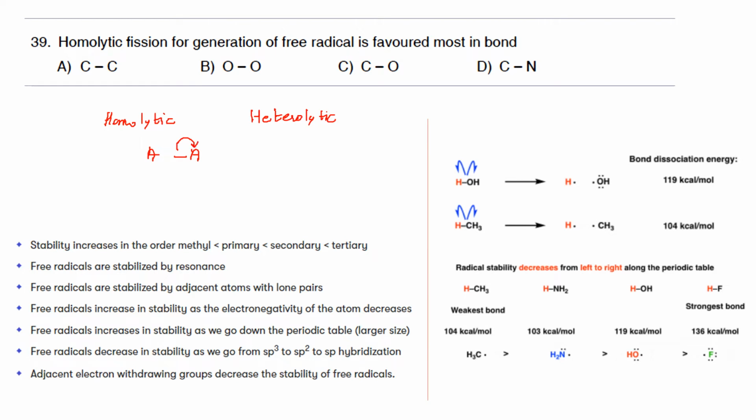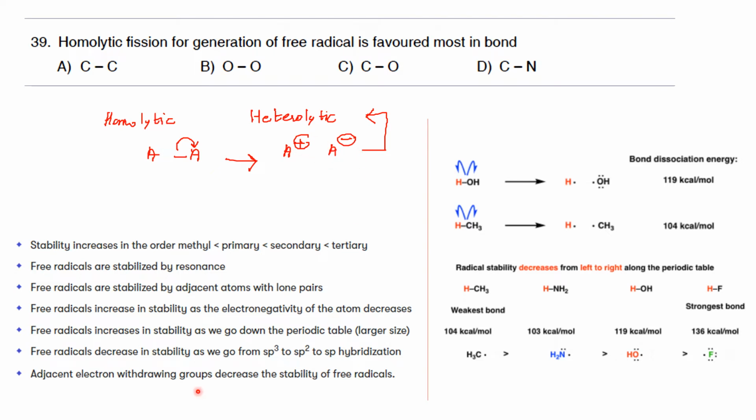Either the bond can cleave in such a manner that one of the atoms is getting both the bonded pair of electrons and the other one is losing. So this is one of the possibilities that you can have. This actually represents a heterolytic cleavage in which both the bonded atoms are not getting an equal share. There is unequal distribution of the bonded electrons between the 2 atoms.